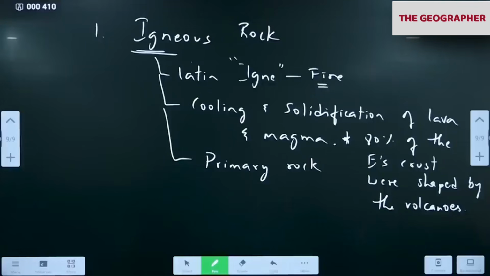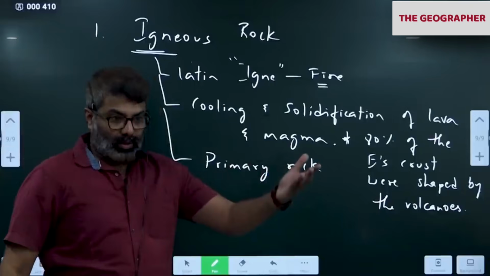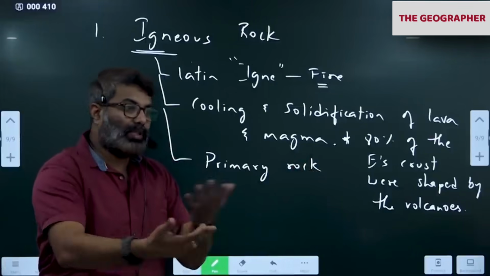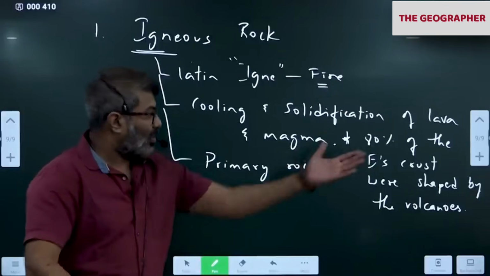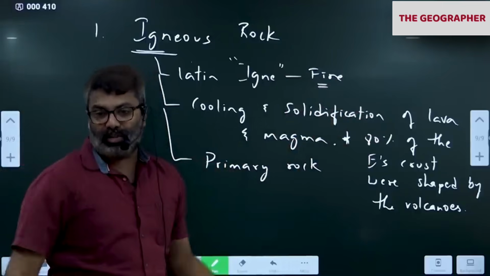80% of the earth's crust is primary rocks. That means even now, if volcanoes erupt, lava comes out. If lava comes in contact with any organic matter, plant or animal matter, what happens to it? Because it is hot, fire, that plant or animal matter will turn into ash.